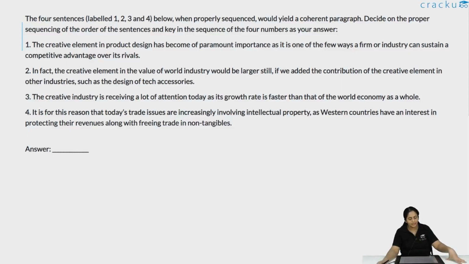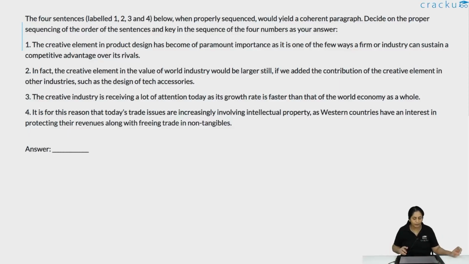The creative industry is receiving a lot of attention as its growth rate is faster than that of the world economy as a whole. It is for this reason that today's trade issues are increasingly involving intellectual property, as Western countries have an interest in protecting their revenues along with freeing trade in non-tangibles.